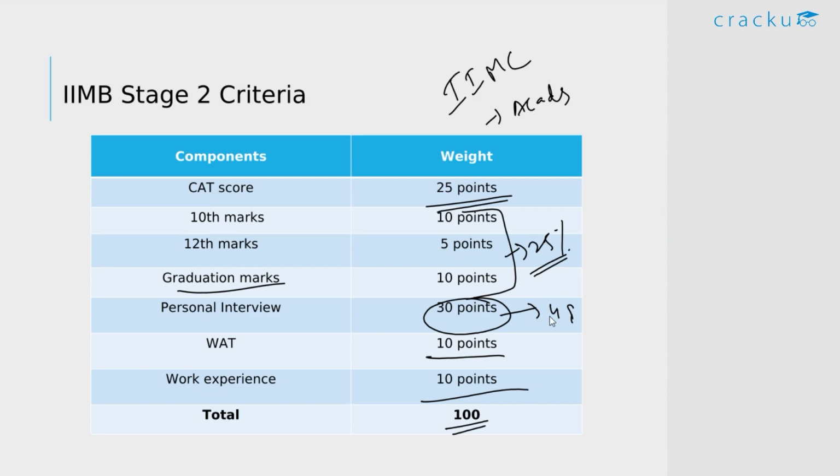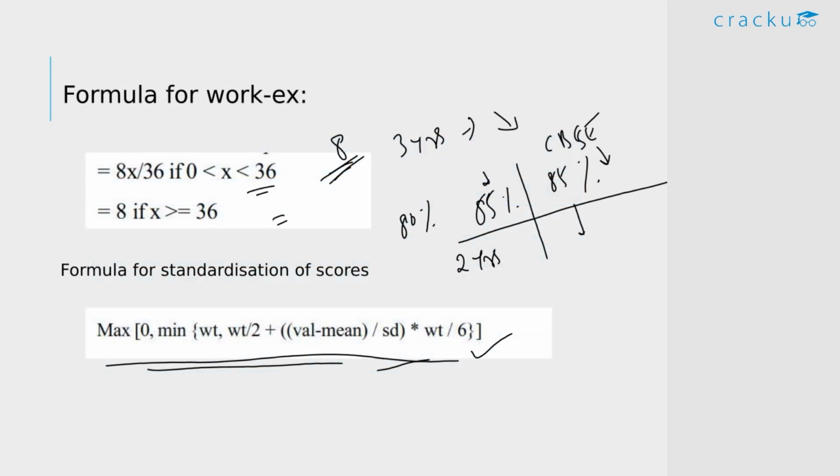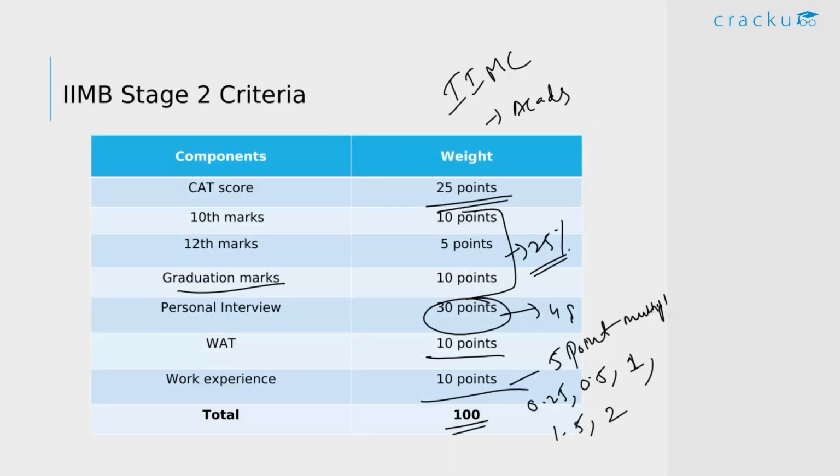And this is based on a 5-point multiplier. This is 0.25, 0.5, 1, 1.5 and 2. So let's say you have 12 months of work experience. If we look at this formula, 12 into 8 by 36, which means you'll get about 8 by 3 points. Based on this, the interviewer now decides the quality of work experience.